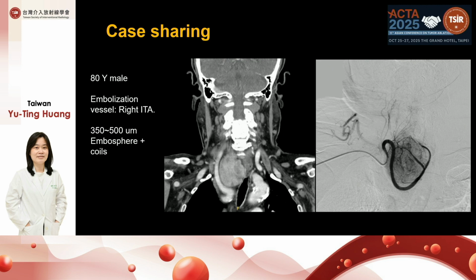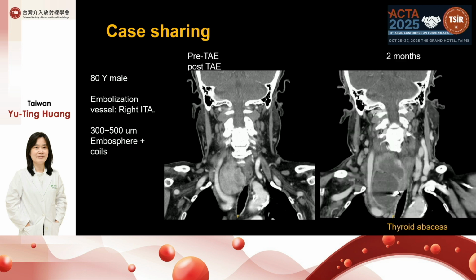Here's another case, the only male case in this series, an 80-year-old male. He had a right inferior thyroid nodule, also an esophageal nodule with a single feeder from the right inferior thyroid artery. This one was embolized with 300 to 500 micron Embosphere and coil. Unfortunately, 2 months later, the patient developed fever and right neck bulging.